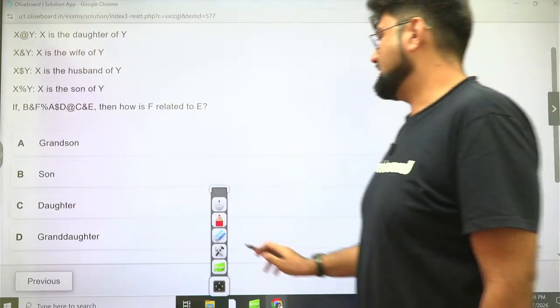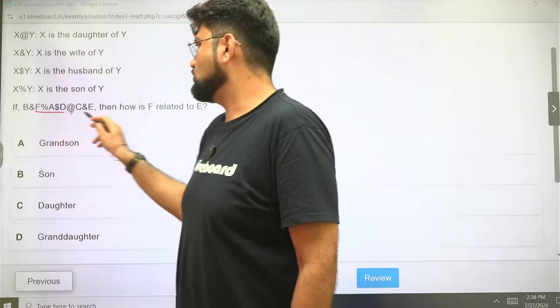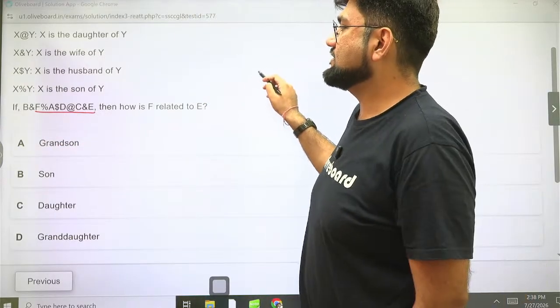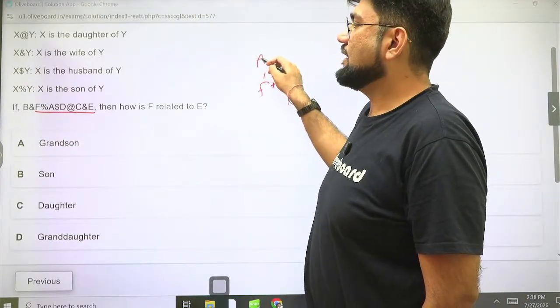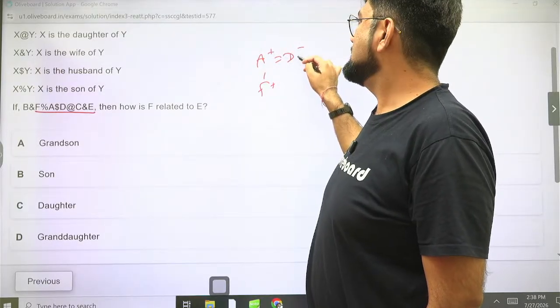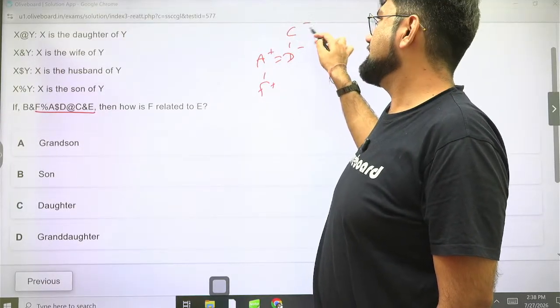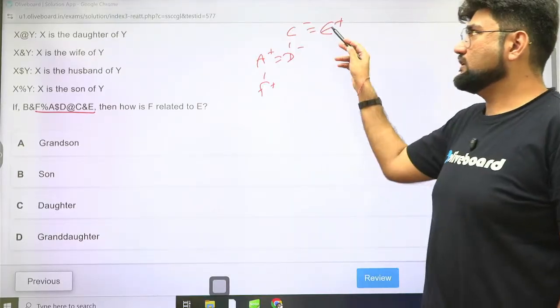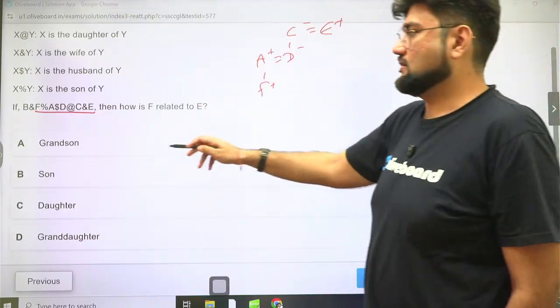How is F related to E? F percent A, F is the son of A. A dollar D, A is the husband of D. D at the rate C, D is the daughter of C. C ampersand E, C is the wife of E. How is F related to E? E is daughter's son, E is grandson. Option A.